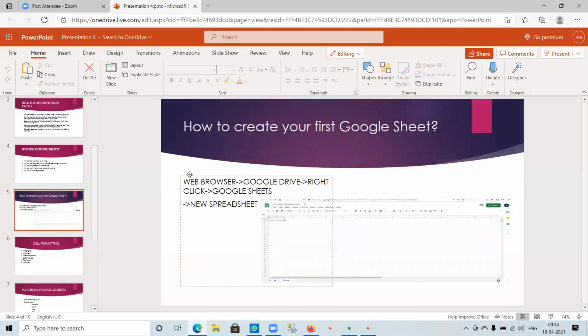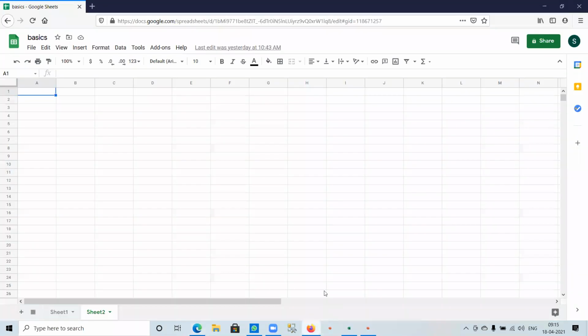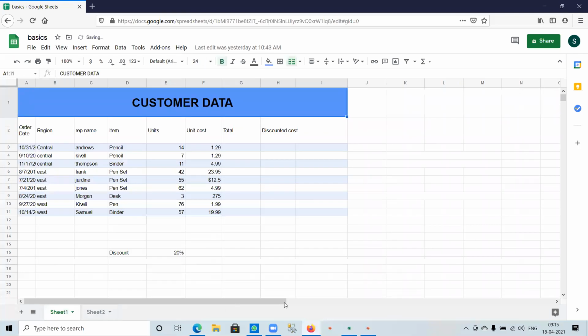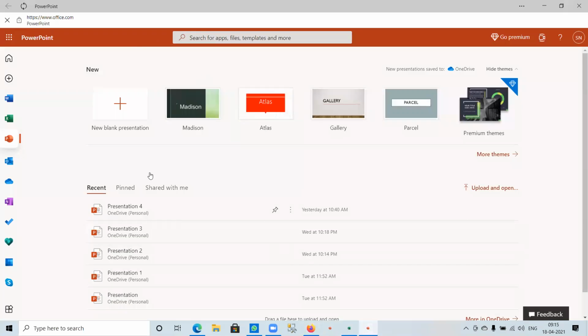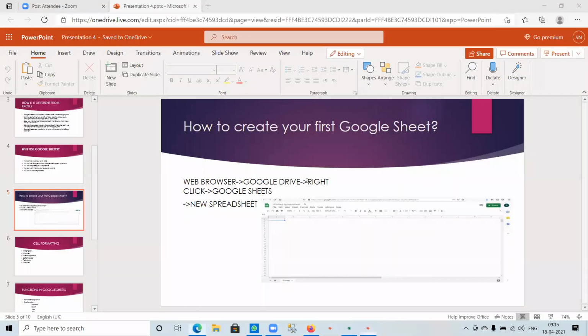So how to create our first Google Sheet? This is how we create your first Google Sheet. Just go to your web browser. We all have Google Drive in which we store our data, Google Cloud Storage. Right click there, go to Google Sheets and select the new spreadsheet. So I'll show you. This is how a basic spreadsheet looks. A combination of row and column is called a cell. Here we can enter whatever data we need. That's how we create your first Google Sheet.